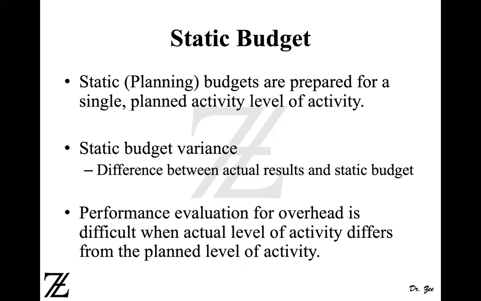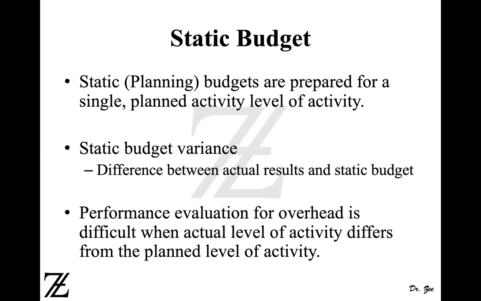A static budget comes with a lot of disadvantages, because your activity level may increase or decrease depending on various situations. So if you end up producing more or less than 10,000, your budget may not match. Your costs may not match because the activity levels are different.